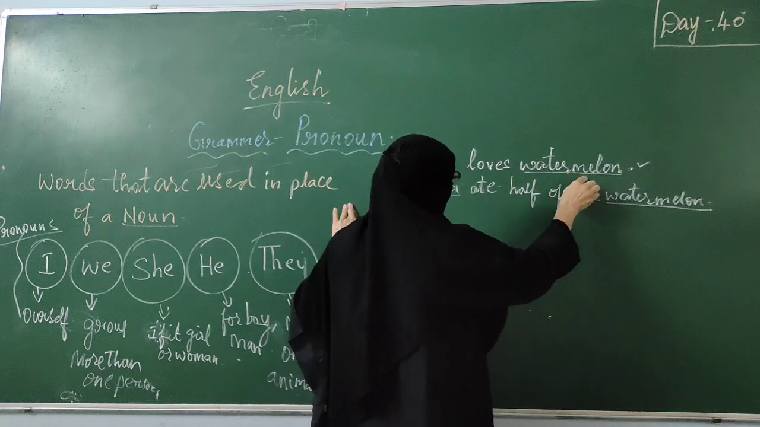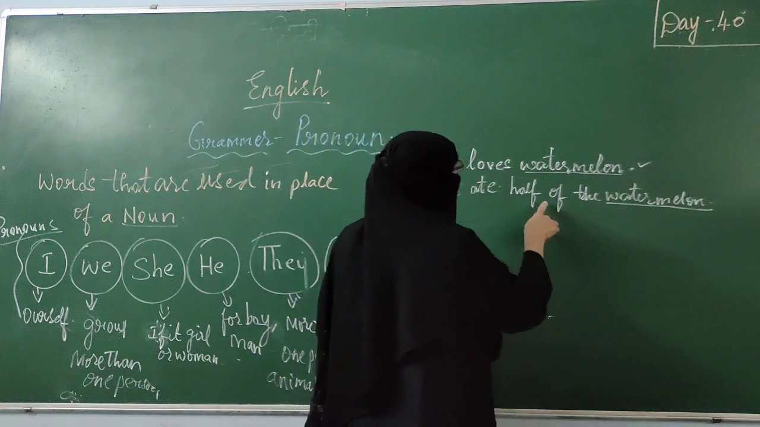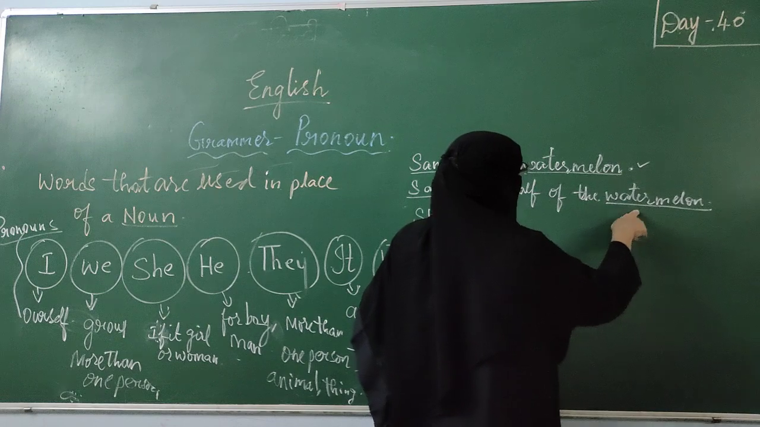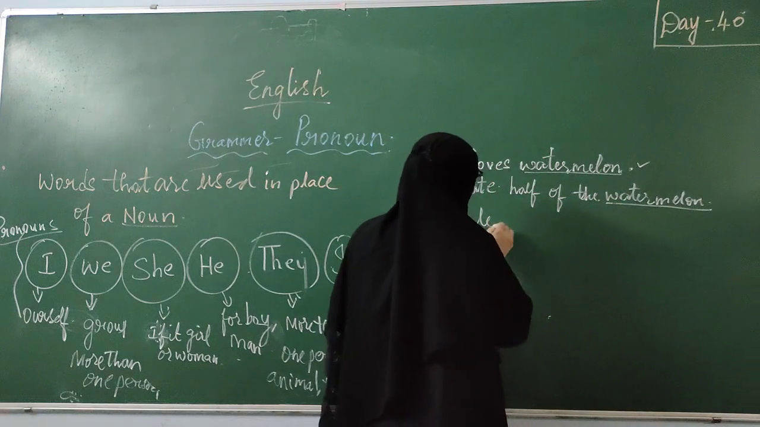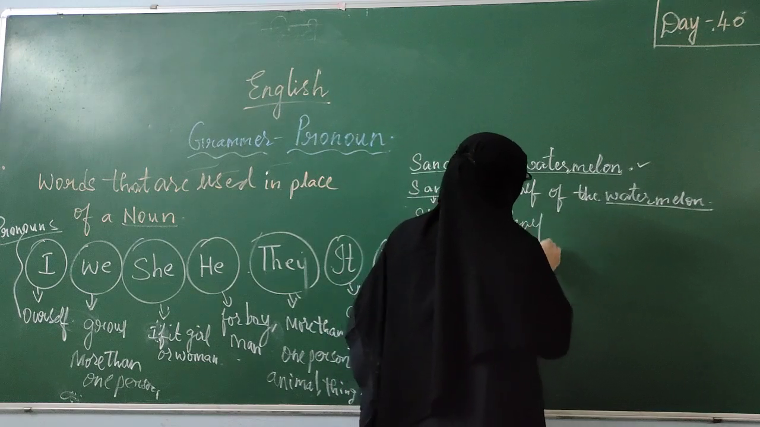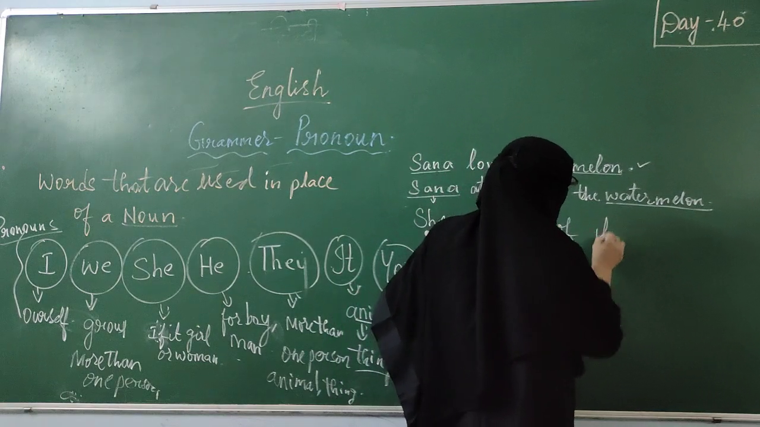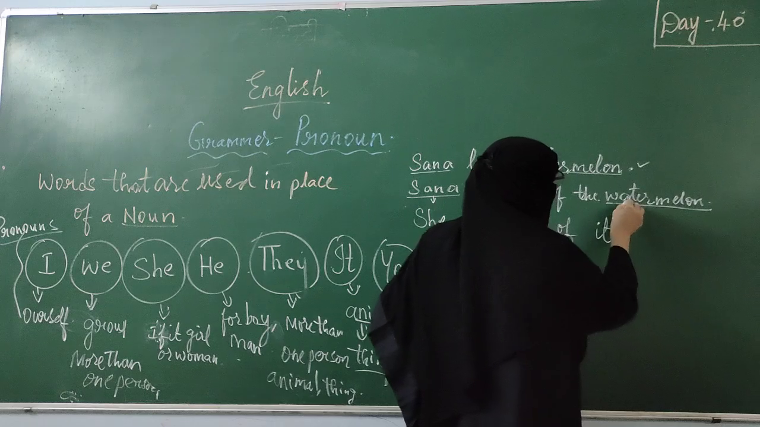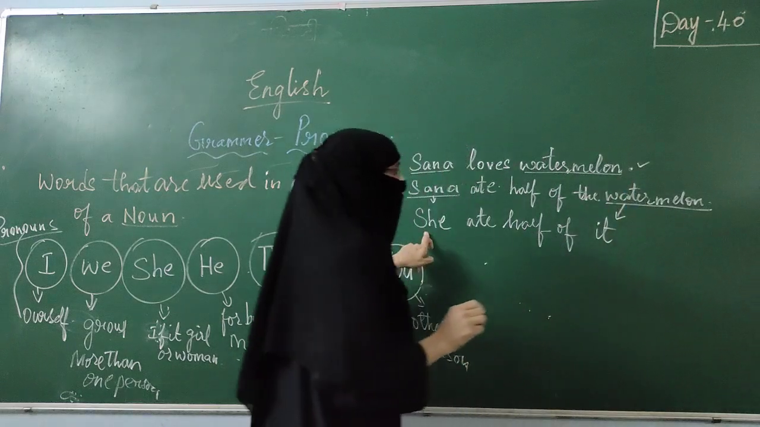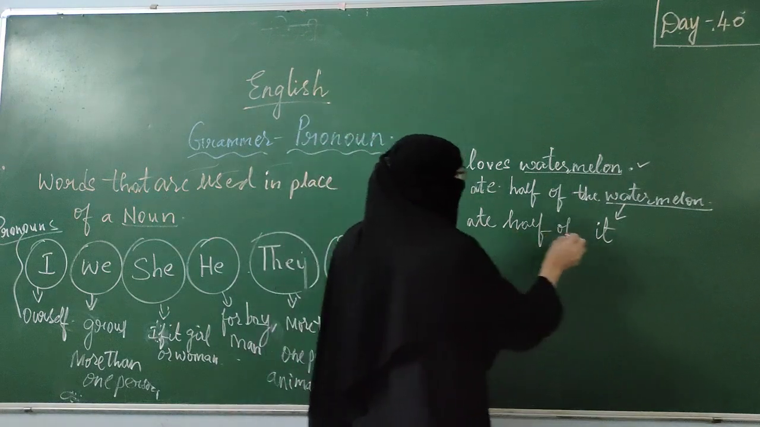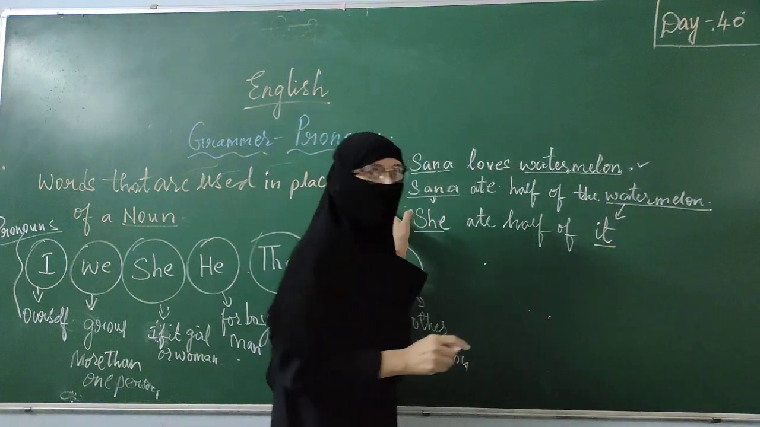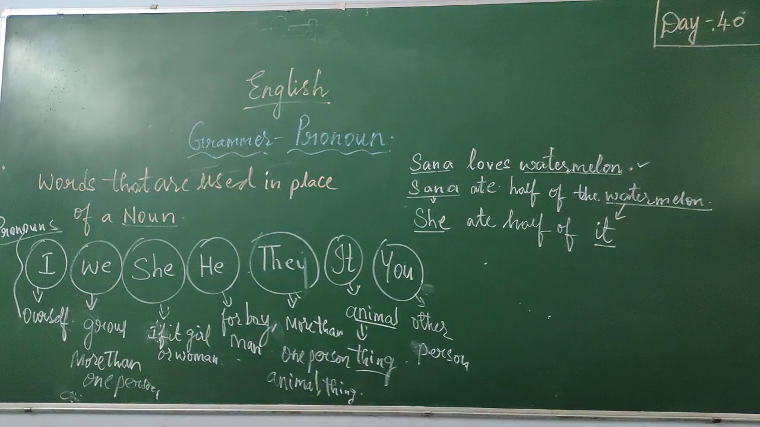Sana loves watermelon. She ate half of the watermelon. So no need to repeat watermelon again. She ate half of it. I am not using watermelon; in place of watermelon, I use it. So she and it are pronouns. Is it clear?